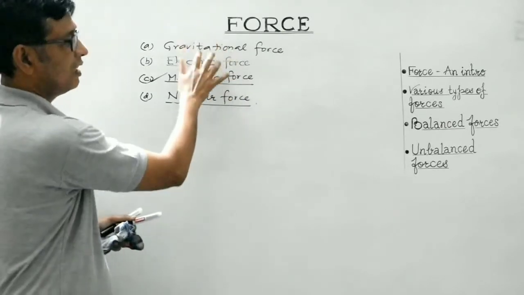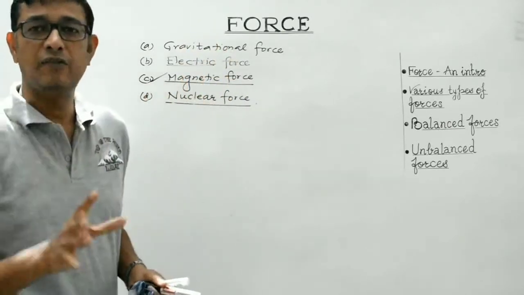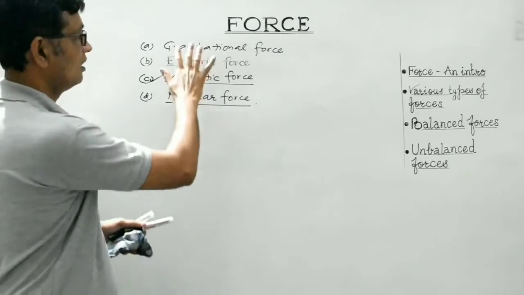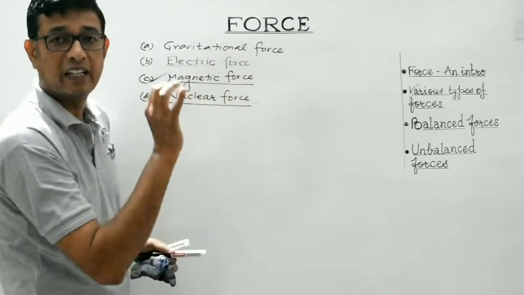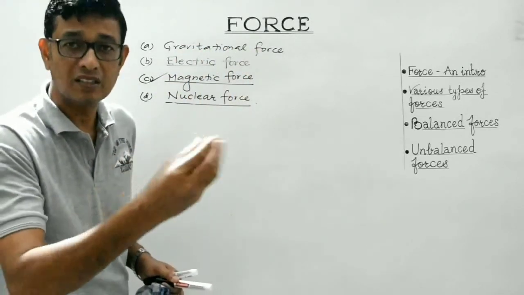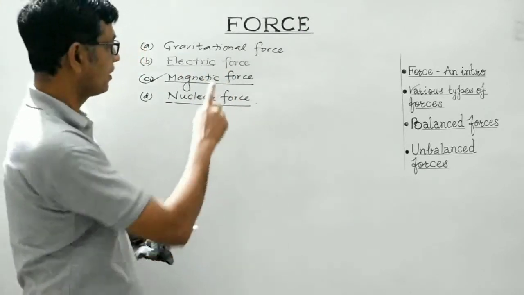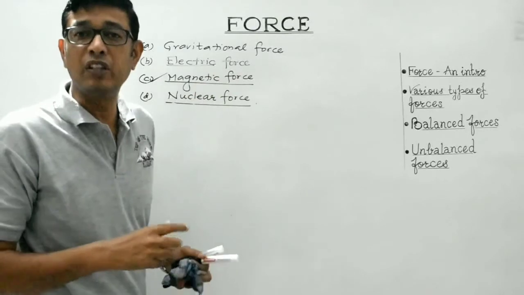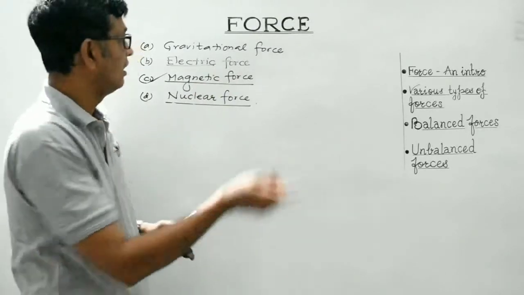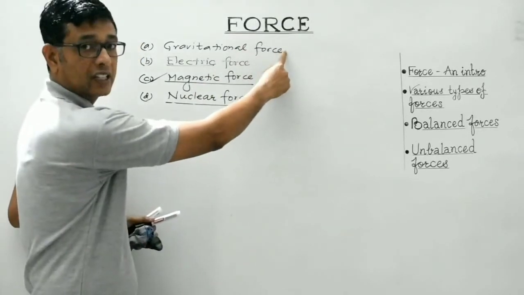So these are the four basic forces in nature. Gravitational force exists only between material bodies, only between masses. Electric force exists between charged bodies. Magnetic force exists between the magnetic poles. Gravitational force is always of attractive nature.